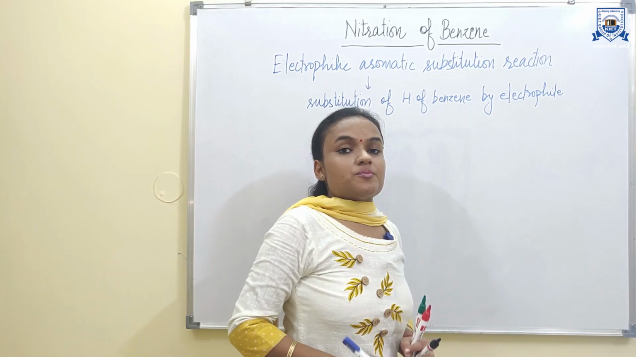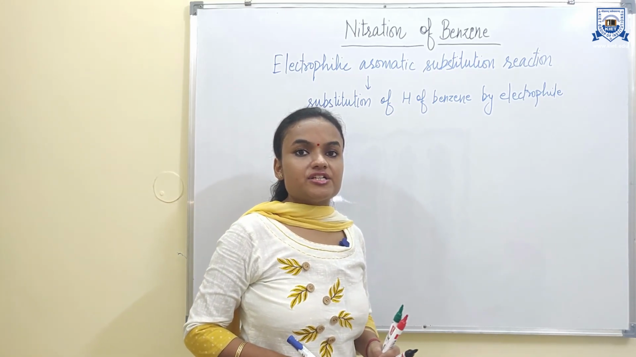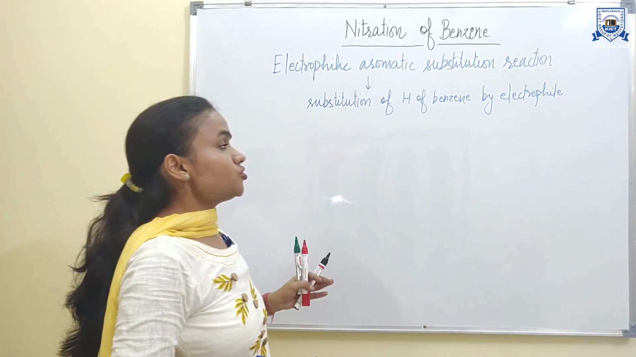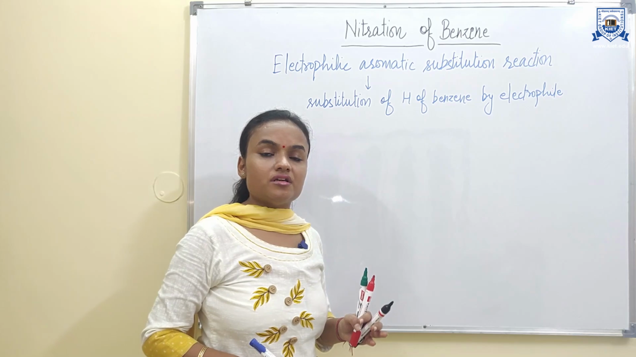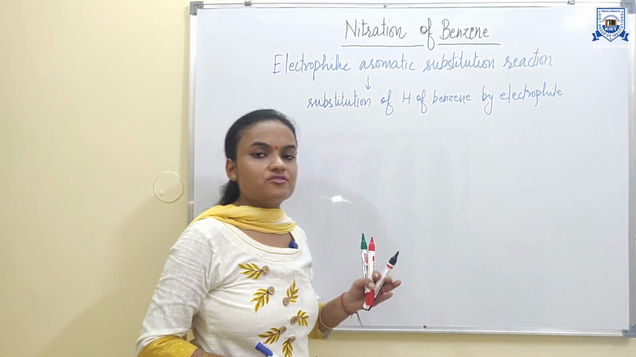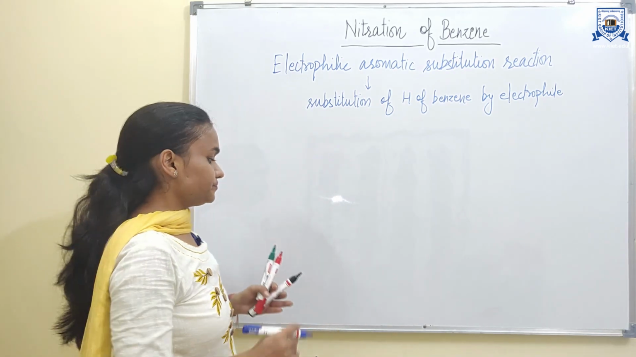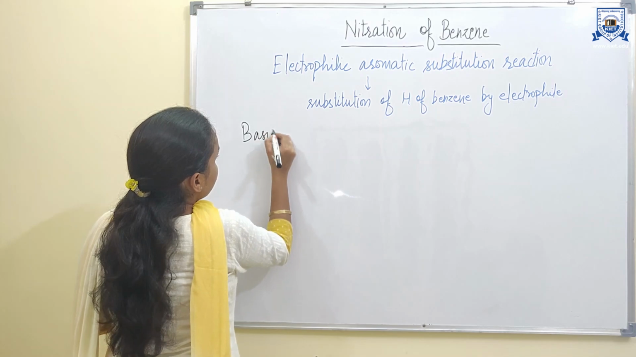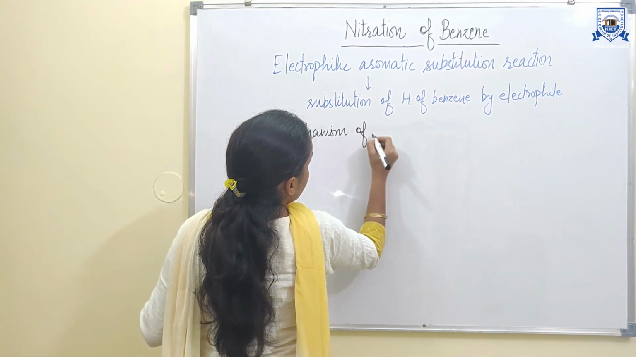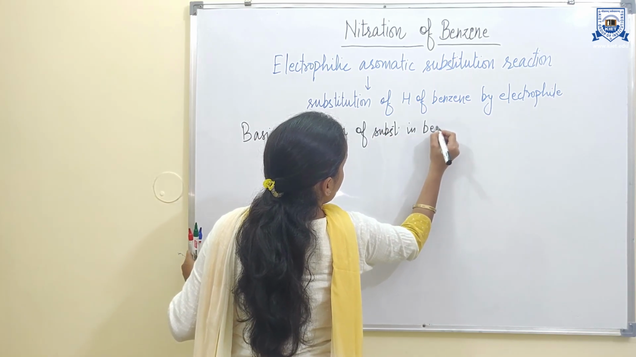Since benzene undergoes substitution reaction preferably to the addition reaction, as we have studied in our last lecture. Why does benzene undergo substitution rather than addition? Because in substitution the aromaticity of the benzene ring is retained, while in addition the aromaticity of the benzene ring is lost. That's why benzene undergoes substitution reaction rather than addition reaction. The basic mechanism of substitution in benzene.